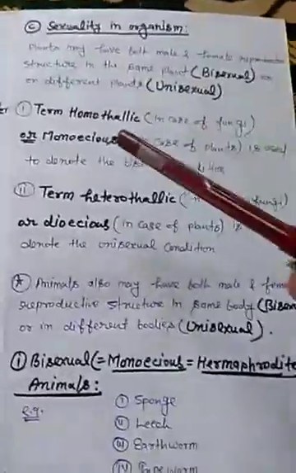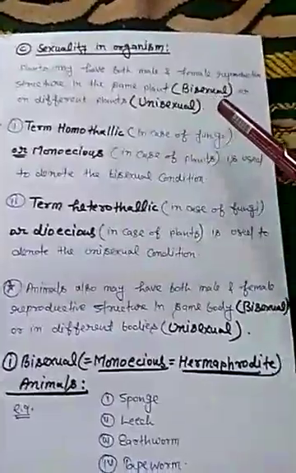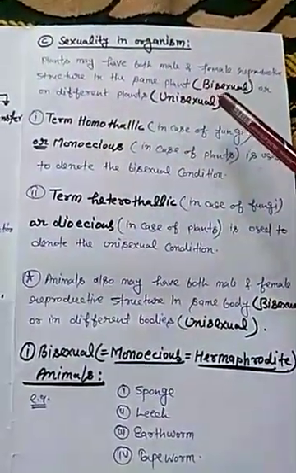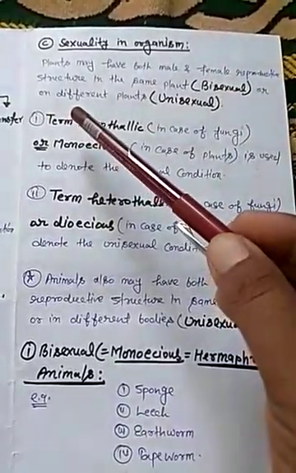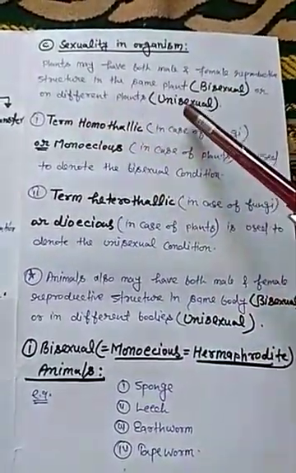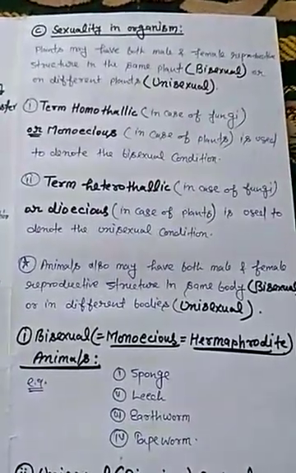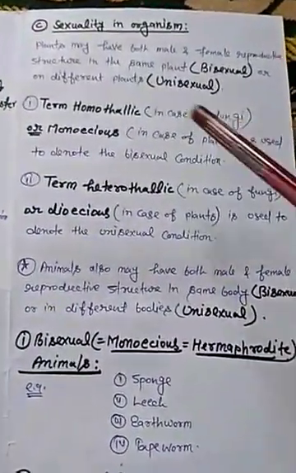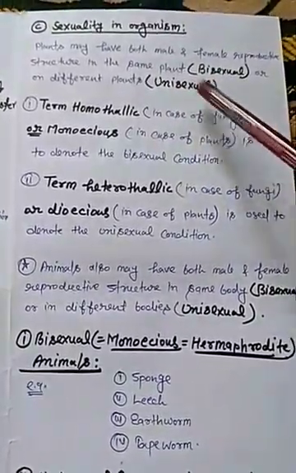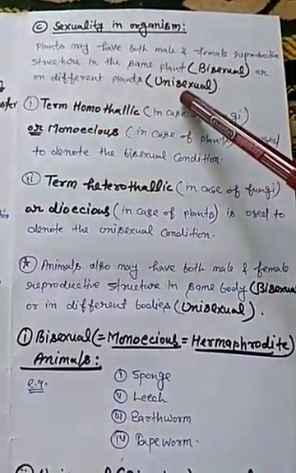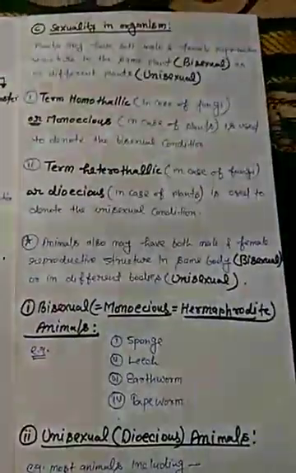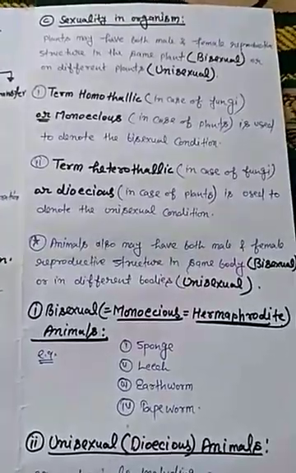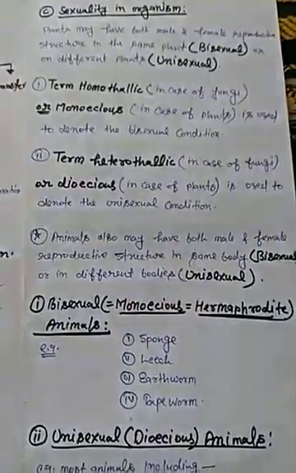Plants may have both male and female reproductive structures in the same plant, which is bisexual, or on different plants, which is called unisexual. So plants may have both male and female reproductive structures in the same plant, bisexual, or in different plants, unisexual. Some important terms are used to denote the sexuality of organisms like plants, animals and fungi.